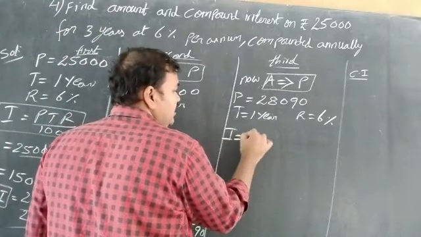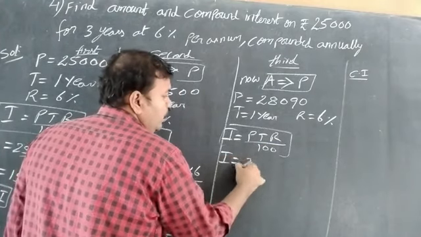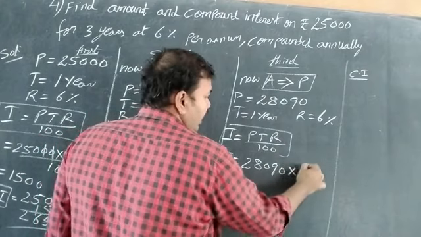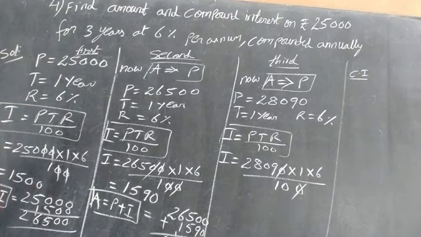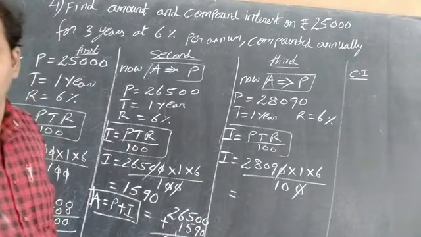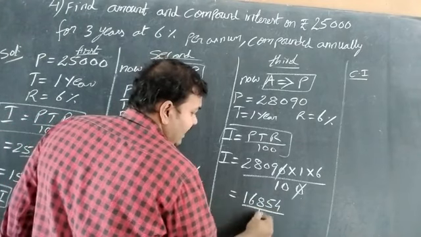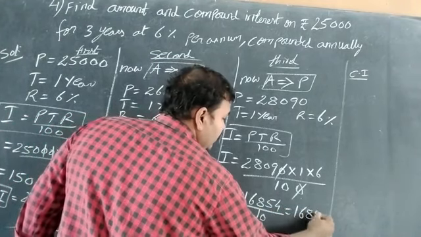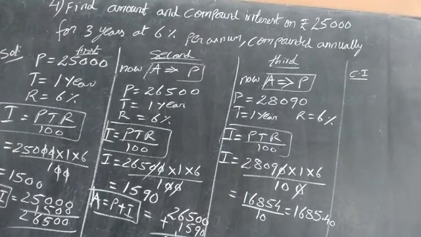Now the formula is the same, I is equal to PTR by 100. Substituting, I is equal to 28090 into 1 into 6 by 100. Cancel the zeros. Multiply and write it. Which is equal to 168540 by 100. Change to decimal form: 1685.40 rupees.